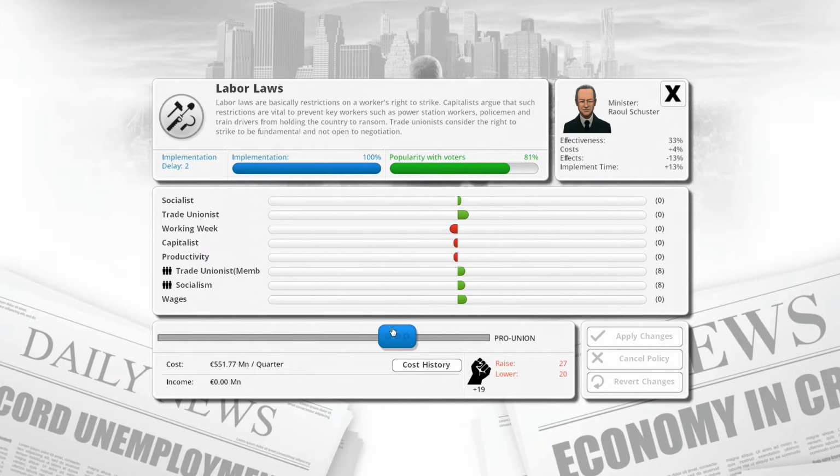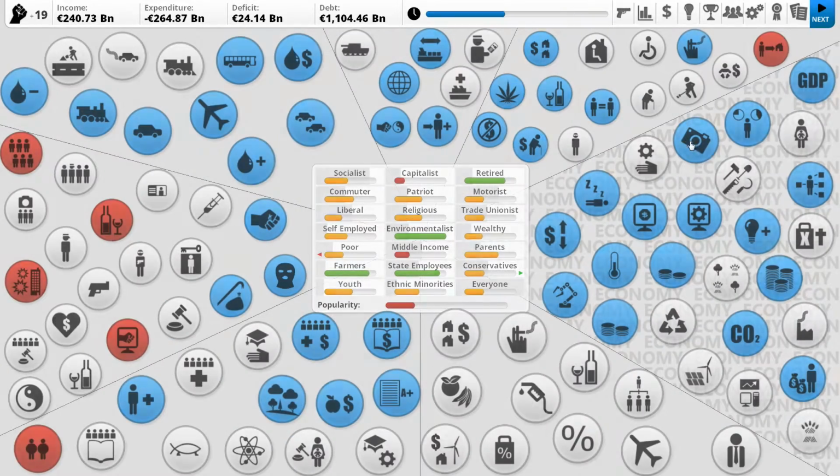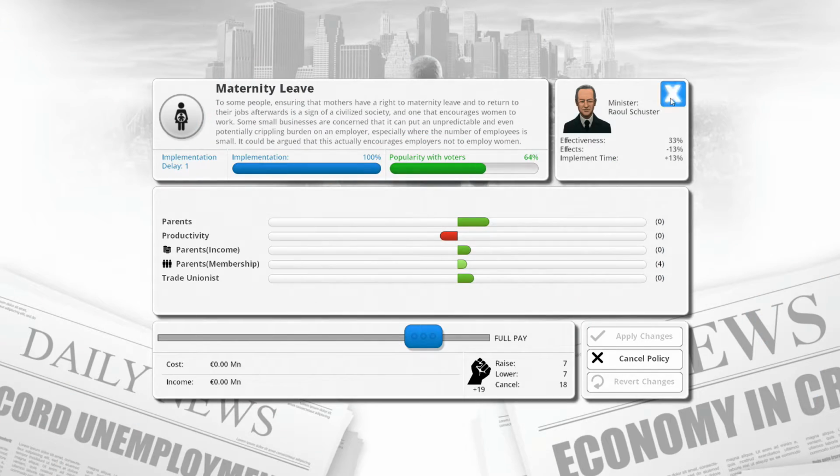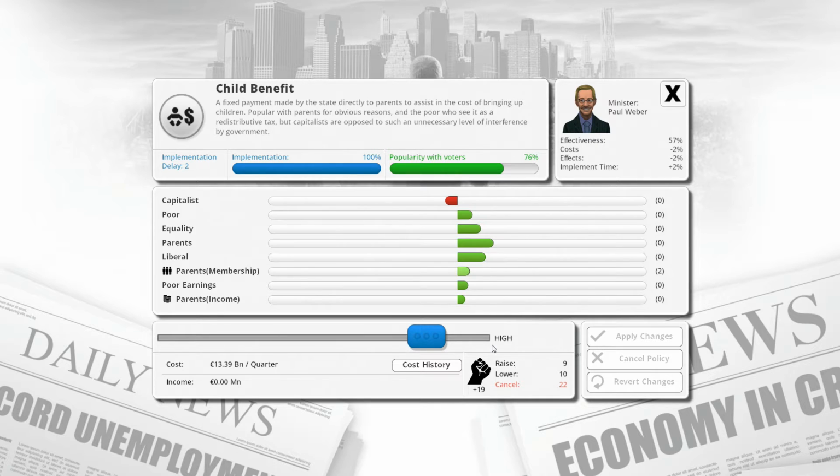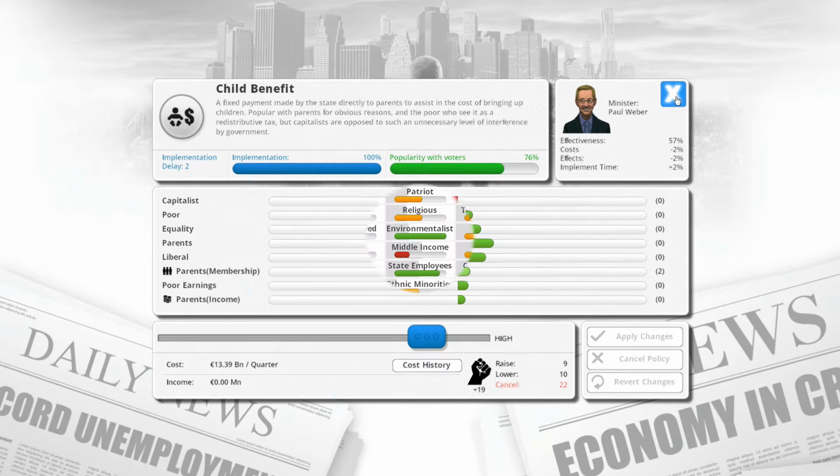Labour laws, I will probably reduce it down at some point. Not just yet, but I will reduce it down. Maternity leave. Child benefit. I feel like reducing that down a bit would be a good idea. I just think it's a bit too much.